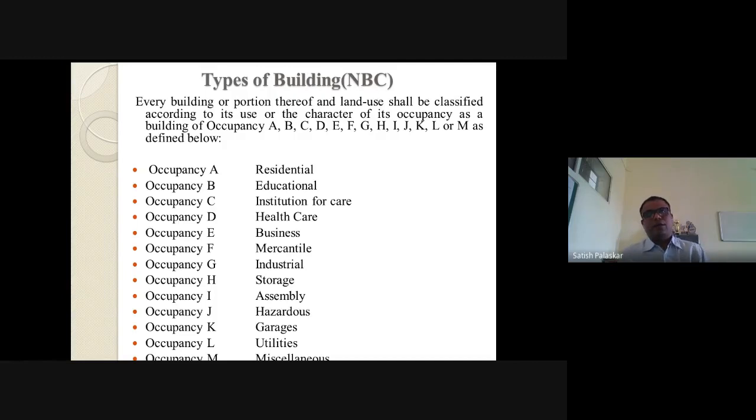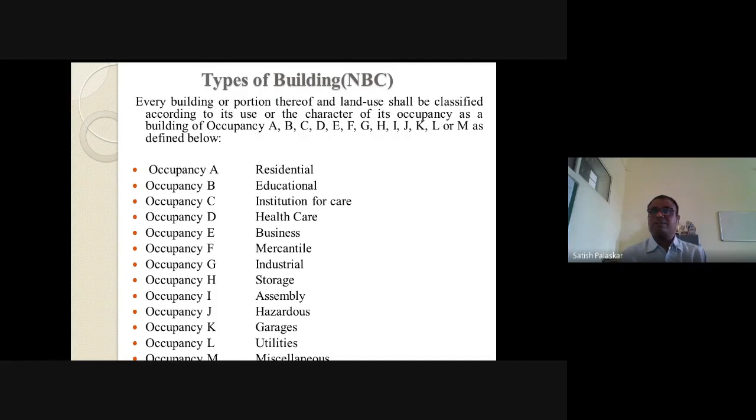Now, if we see different types of building as per NBC, the National Building Code, which gives the different types of building. Okay, every building or part thereof and land used shall be classified according to use or the character of its occupancy, as a building of occupancy, depending on the use of that building.